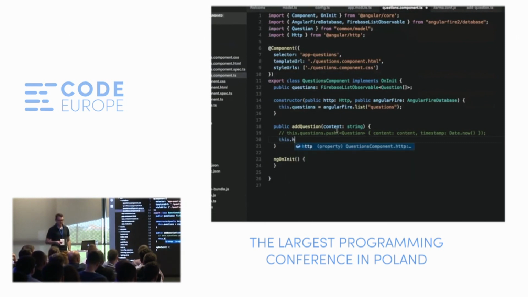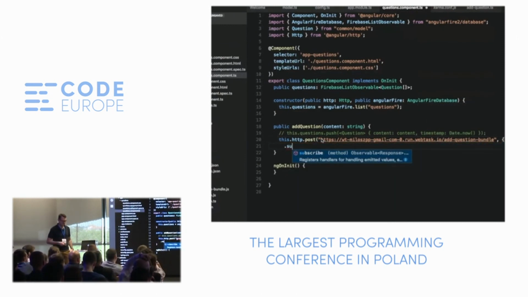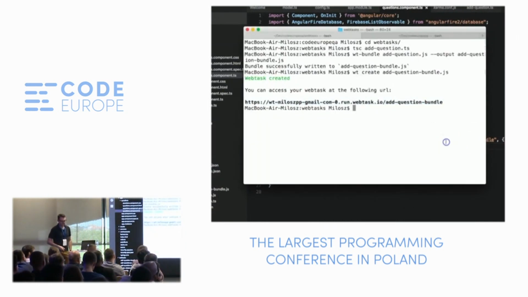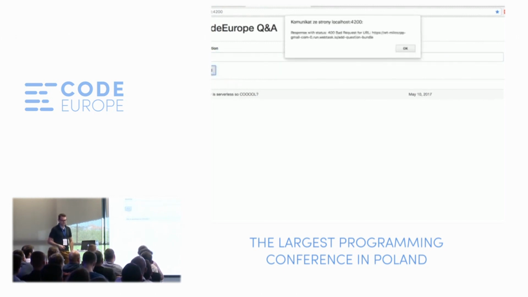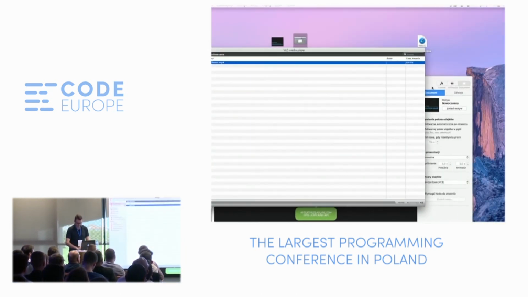So now let's modify the application slightly. And instead of pushing directly to the database, we will call this web task. Great, we can try ng serve again, so run the development server and see the application in action. Let's now type something that's not correctly spelled and try adding it. And you can see we got an error. Now let's try something that is correctly spelled. And hooray, it's working.